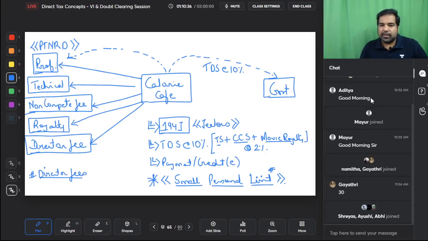Alright, just repeating guys. These are all professionals. How do you define professionals? PT and RD. Whenever you are making a payment to them, do you need to deduct TDS? Yes, but you saw they're all jealous. So 194J at the rate of 10%, 2% for technical services, call center and movie royalty. Payment or credit, whichever is earlier, and the small personal limit applies here as well. Let's have a look guys.